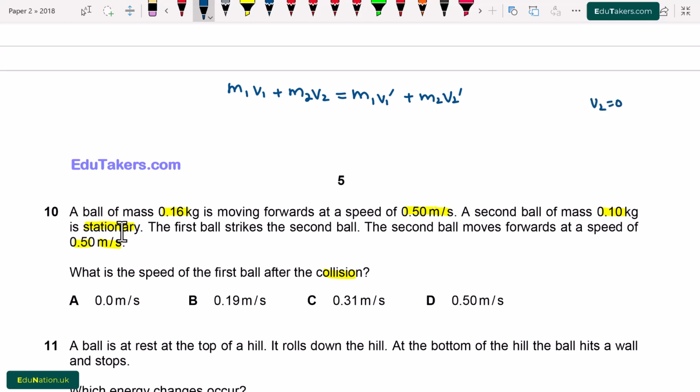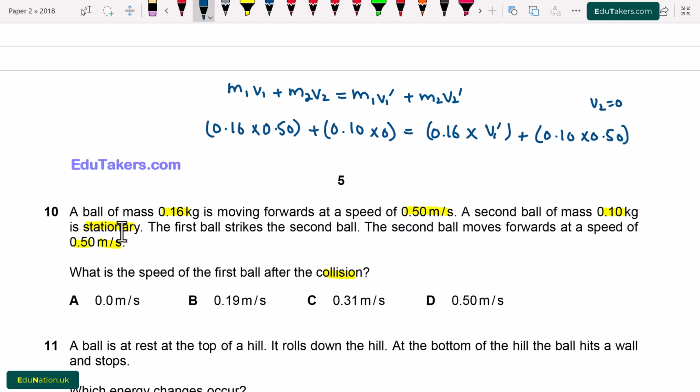For ball 1, mass is 0.16 multiplied by speed 0.50, plus the mass of the second ball, 0.10, multiplied by 0, because here speed is 0. It will be equal to the mass of the first body, 0.16, multiplied by v1 prime, which we have to find out, plus 0.10 multiplied by 0.50.